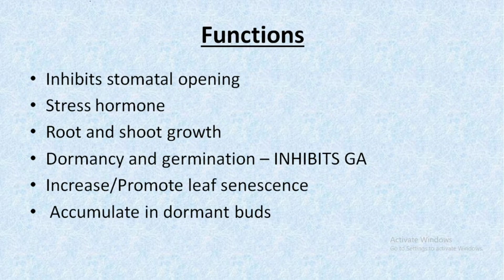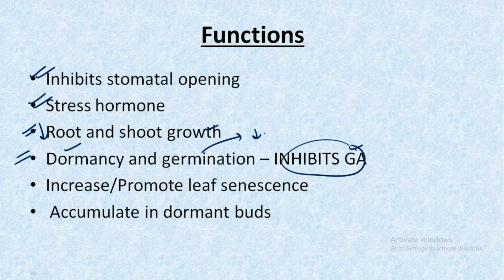So the important functions of abscisic acid are, the first one, that it inhibits stomatal opening. It is a kind of stress hormone. It inhibits root and shoot growth. It promotes dormancy and it inhibits germination. That is the reason why it inhibits gibberellic acid.